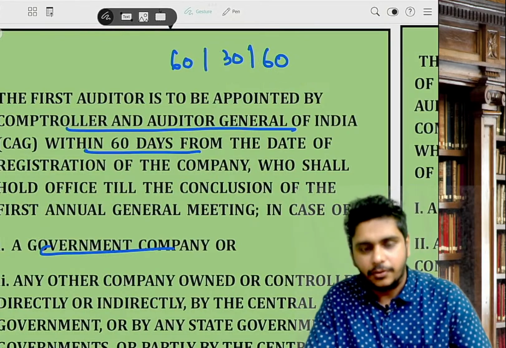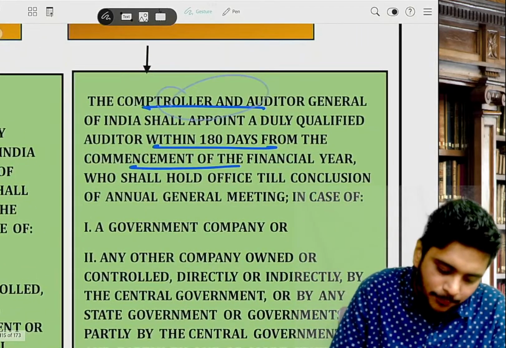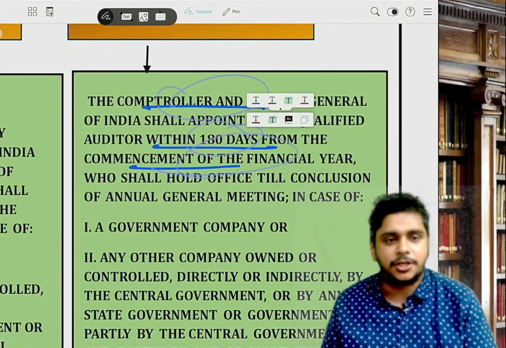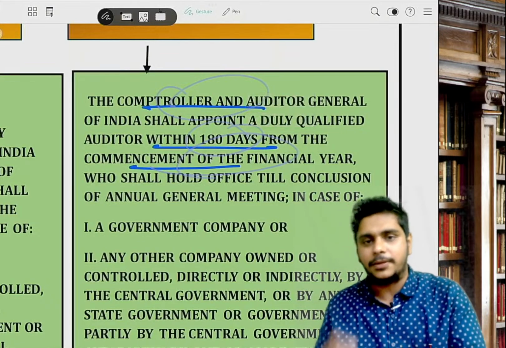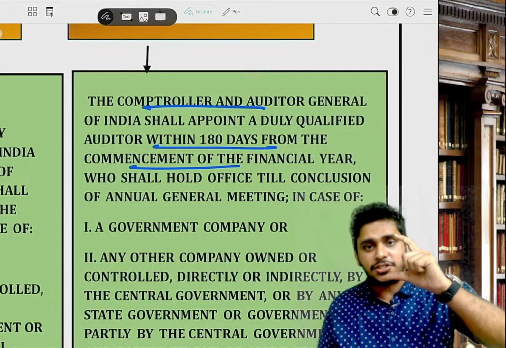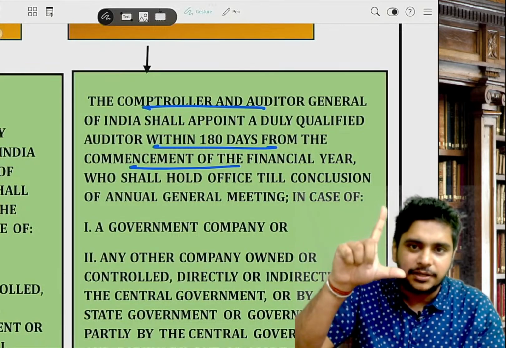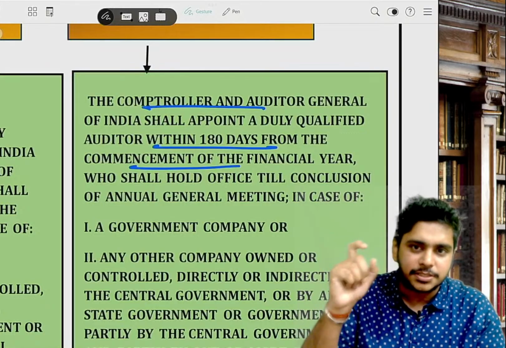Now, in case of a subsequent auditor for a government company, CAG will only appoint within 180 days from the commencement of financial year, who will hold the auditorship till the next AGM. If you remember 60, 30, 60, 30, 180. Remember this: 60, 30, 60, 180.